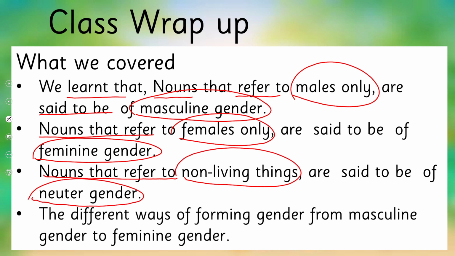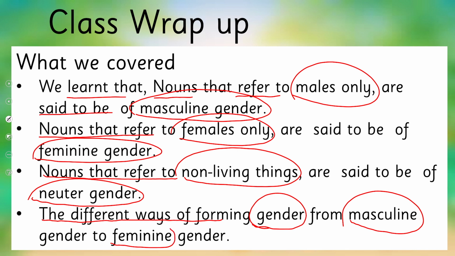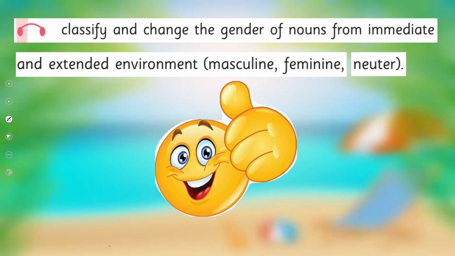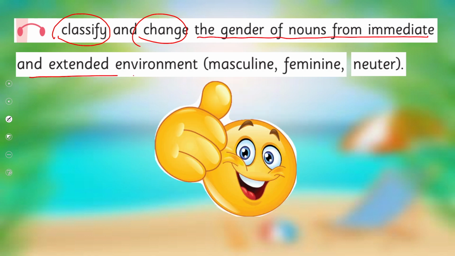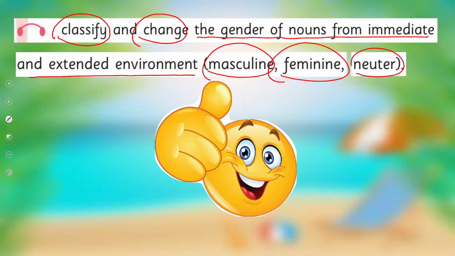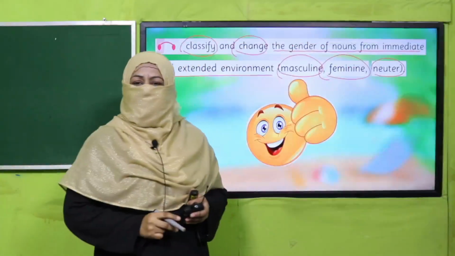And we also learned the different ways of forming gender from masculine to feminine. So in this way, we used our SLO to classify and change the gender of nouns from immediate and extended environment, masculine, feminine, and neuter. Are we done with it?